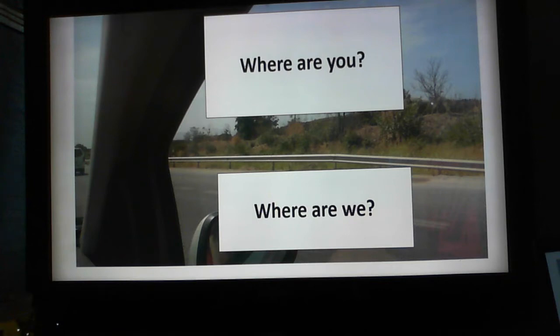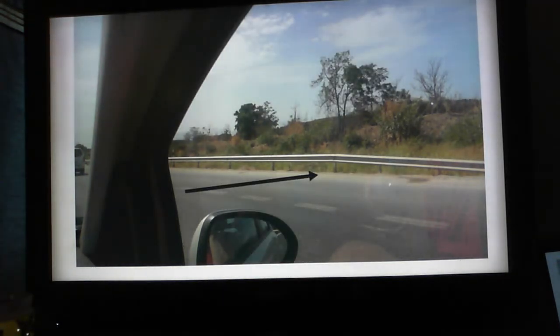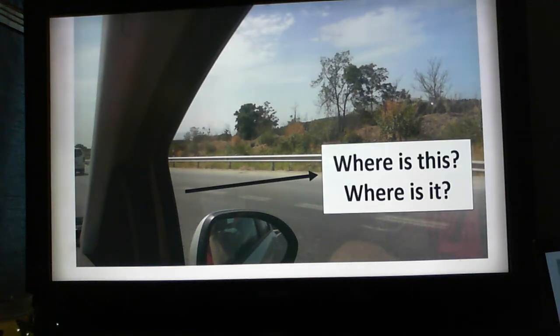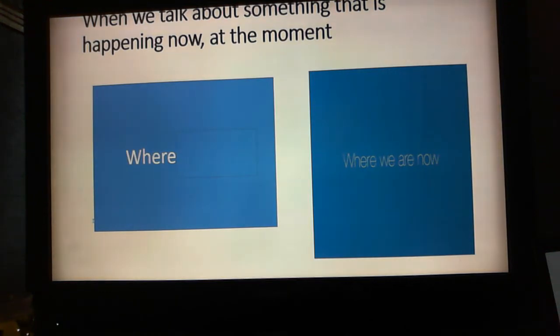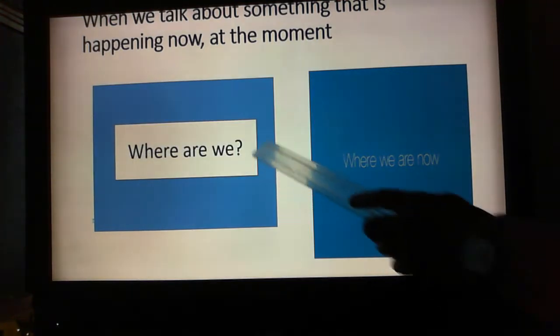I might also look out of the window and try to pinpoint something that I can see, but because there isn't anything there that I recognise, I might ask, where is this? Or where is it? That's a good use of the word where. So when we talk about something that's happening now at the moment, we're thinking about where we are now. So when we use the question that you were looking at, where are we?